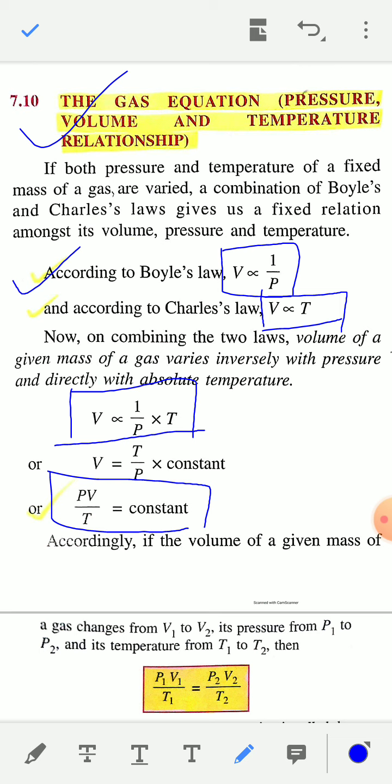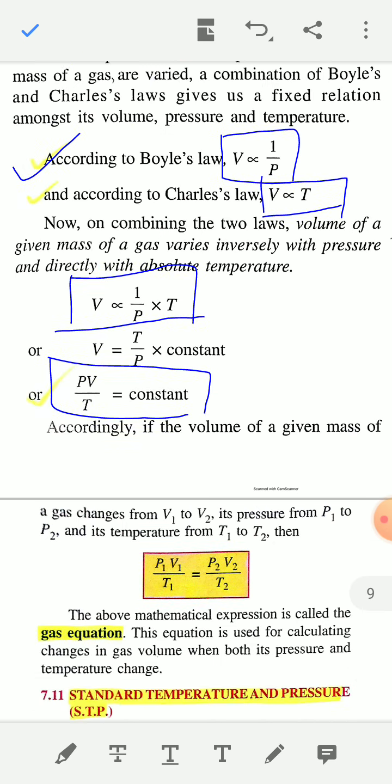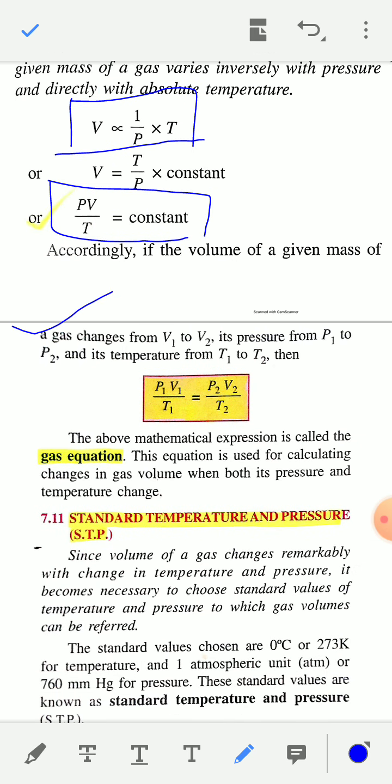So accordingly, if the volume of a given mass of a gas changes from V1 to V2, its pressure changes from P1 to P2, and its temperature from T1 to T2, then according to the combined gas law, you can write P1 V1 by T1 is equal to P2 V2 by T2, which is equal to constant.